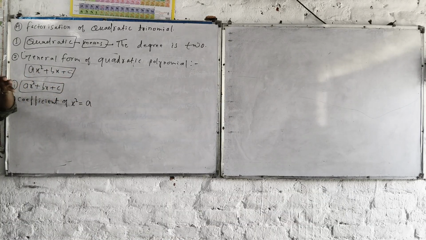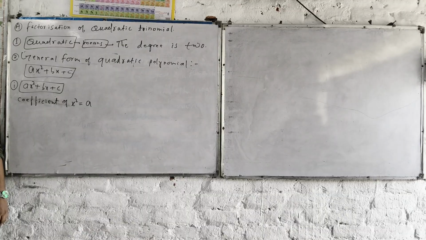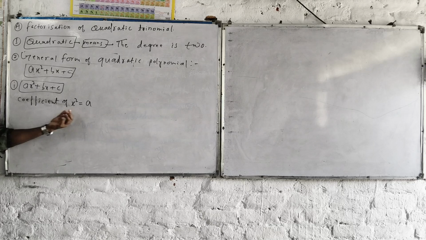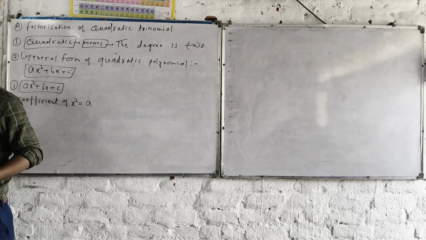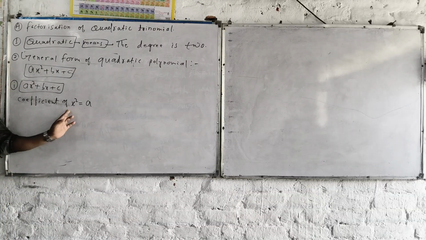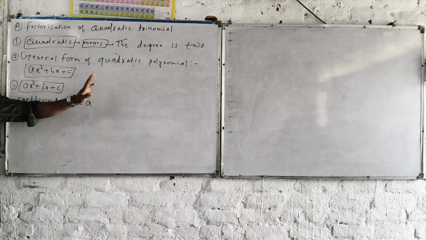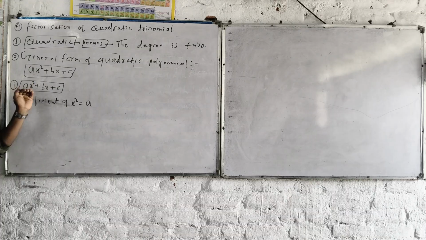So the coefficient of x squared is equal to a. Always keep in mind, that's a very important thing. When I say the coefficient of x squared, in the whole of mathematics, until something else is written, somebody asking you what is the coefficient of x squared, always say a.